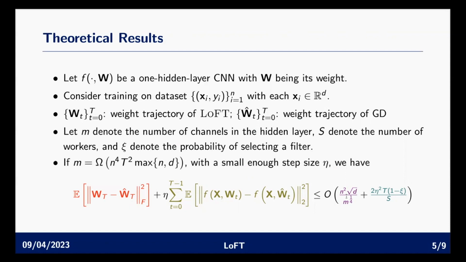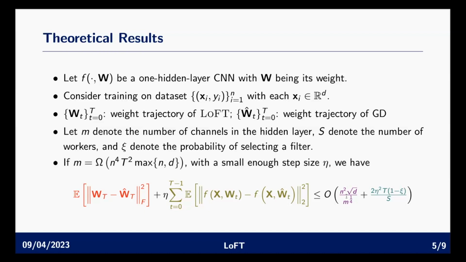descent. Let M denote the number of channels in the hidden layer, and S denote the number of workers. C denotes the probability of selecting a specific filter for a specific worker. We will consider the one local step LoFT, which means that each worker only trains LoFT for one local iteration. If M is lower bounded by n to the fourth times t squared times the max of n and d, where t is the total number of training iterations, then with a small enough step size eta, we will have